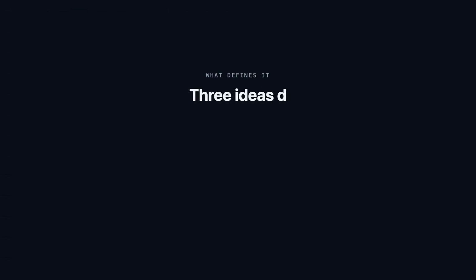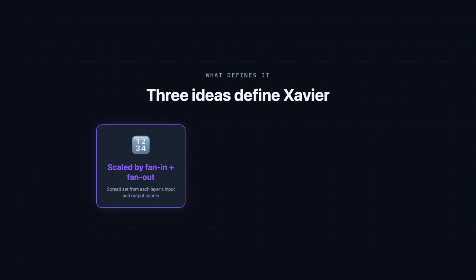Strip it down, and 3 ideas capture Xavier Initialization. The scale comes from the connection counts. Xavier sets each weight's spread from the fan-in plus the fan-out of its layer, balancing the forward and backward passes with a single, parameter-free formula that needs nothing tuned by hand.